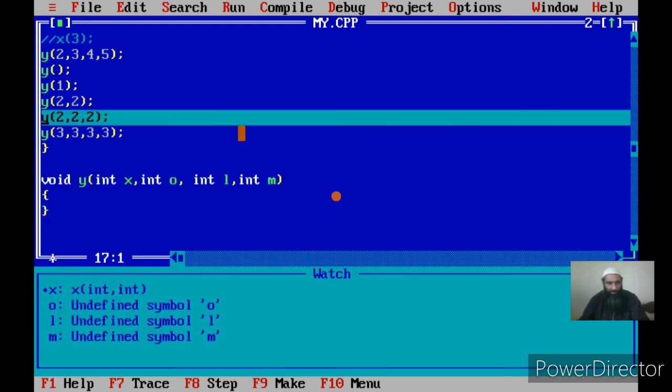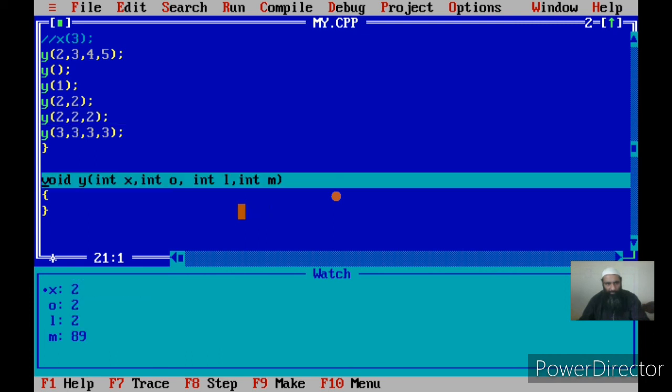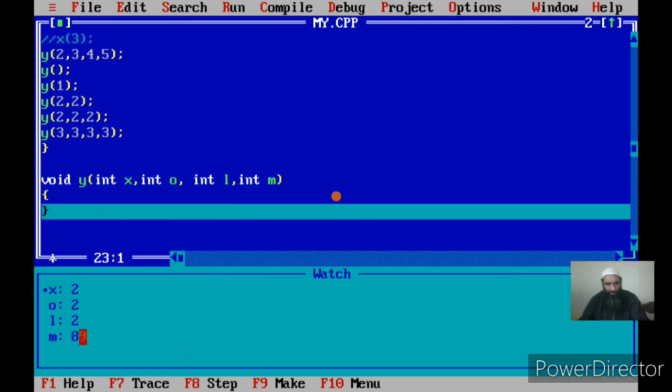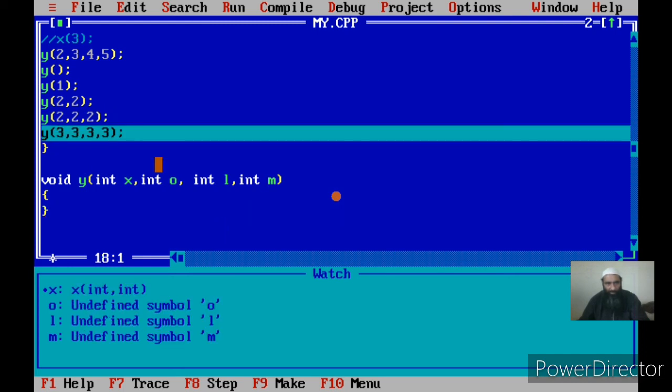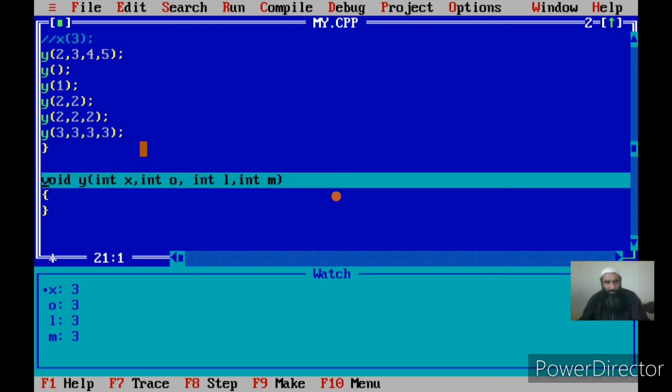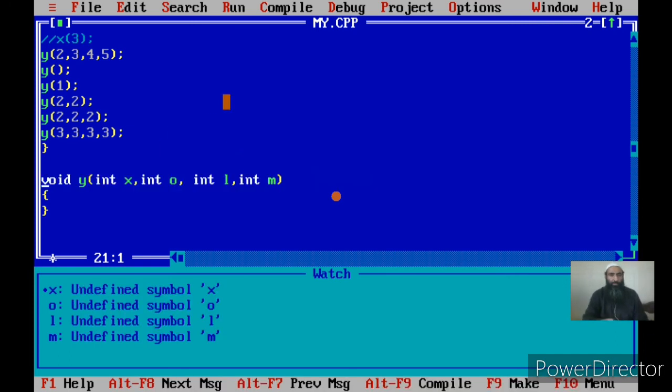In the next call I am giving values for the first 3 actual arguments, and m will have a default value. In this case, all the arguments have received the value 2, since I am passing 2 as actual parameters, and the 4th has taken a default value. Now if I pass all the 4 values, all the default values will be replaced by the actual parameters which I am passing at the point of call in the main. So in this case all the values have been passed. This is what is meant by the default values of the actual arguments.